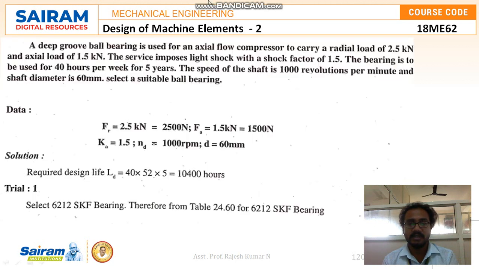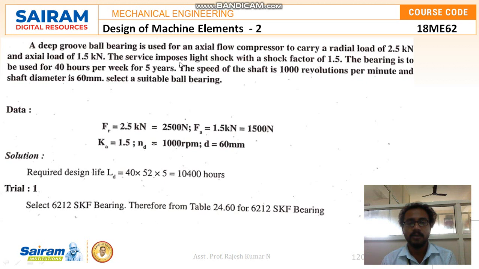We shall discuss one problem related to the deep groove ball bearing in this video, and in the other video we will discuss the remaining problems also. The given question is: a deep groove ball bearing is used for an axial flow compressor to carry a radial load of 2.5 kN and an axial load of 1.5 kN.